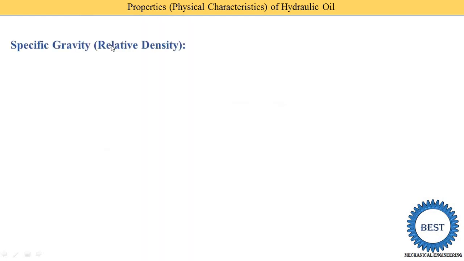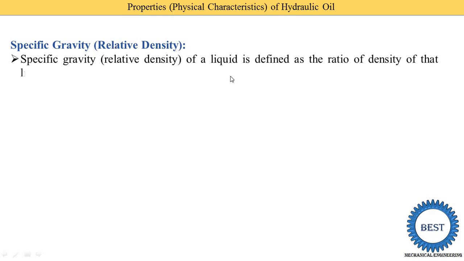Now next is the specific gravity. What is the specific gravity? Specific gravity is also known as the relative density. When the word relative comes, it means density is compared with some other density, and it is called relative. Now the specific gravity or relative density of a liquid is defined as the ratio of the density of that liquid, meaning for any oils we need to find out.